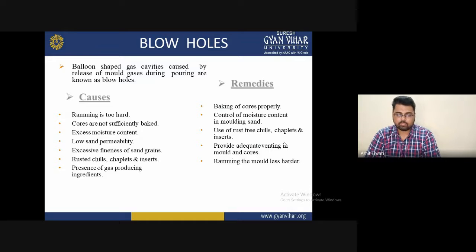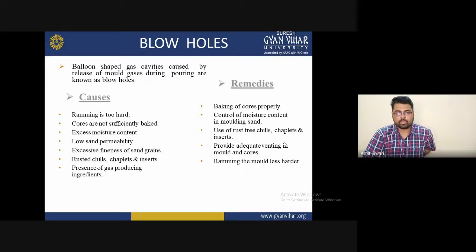Most of the time it happens because of low sand permeability. The strength of sand is not provided because we use simple sand, and we require sand with clay.